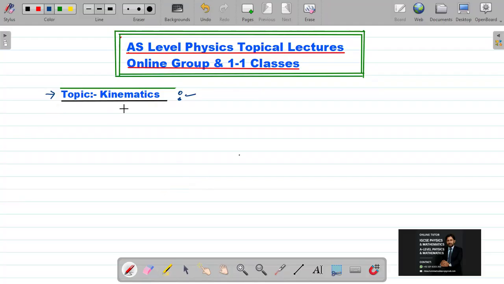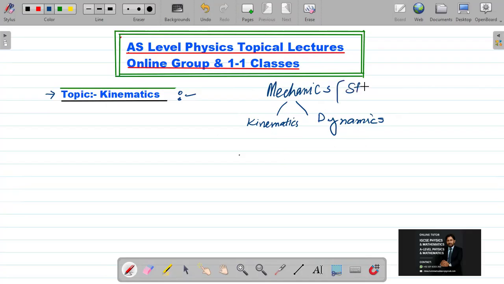If I go to explain what the branch of physics named kinematics is, it is related to the main section, that is mechanics, which has two parts: kinematics and dynamics. Dynamics will be the next chapter in this course content of ACE level physics. Here we are going towards kinematics. Mechanics is the study of motion, but here we are going towards kinematics.